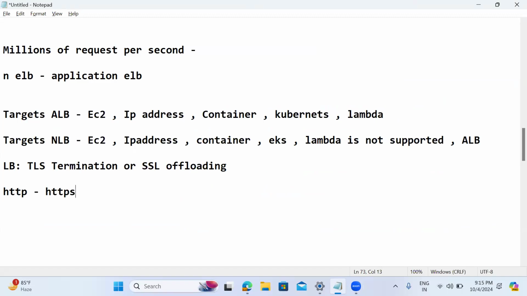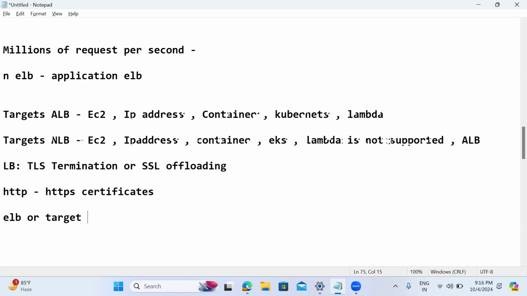We use HTTPS certificates, and at some point the traffic needs to be converted into HTTP. That means your data is transferred over HTTPS, but at some point it has to be decrypted. In our environment we have either the ELB or the target, and the target may be an EC2 instance.